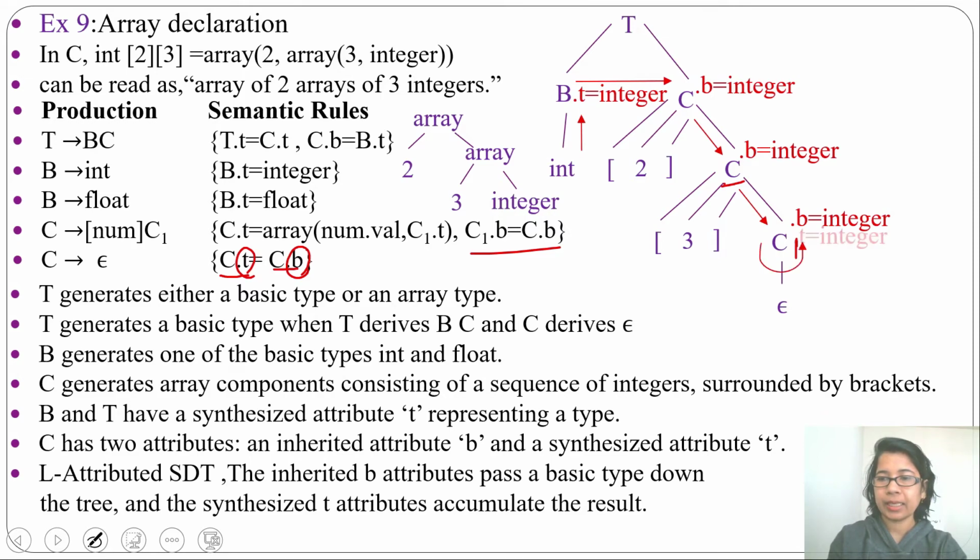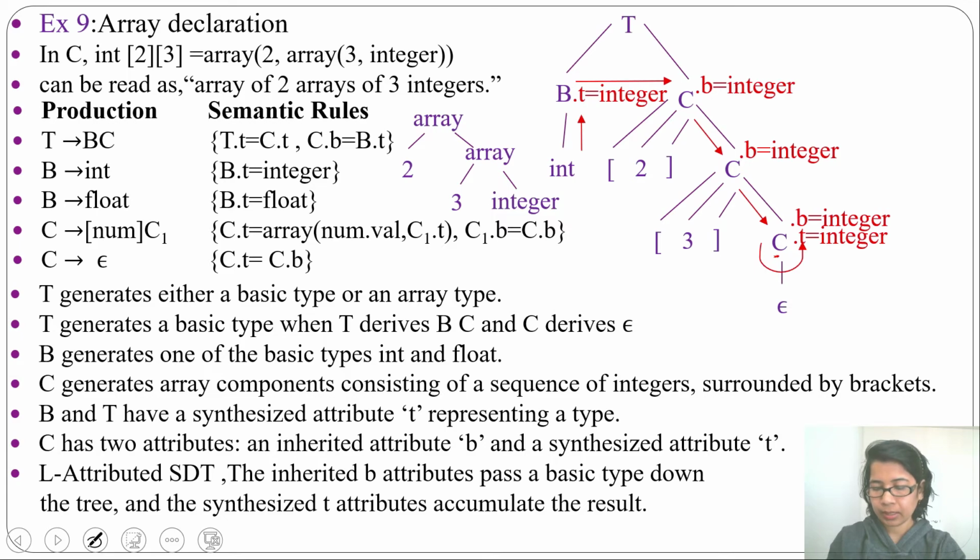So here C.T will be integer. Now we have evaluated all the inherited attributes. Next we'll evaluate all the synthesized attributes, and synthesized attributes are evaluated from bottom to top, or you can say post order traversal. Inherited attributes are evaluated from top to down or from left to right according to dependency.